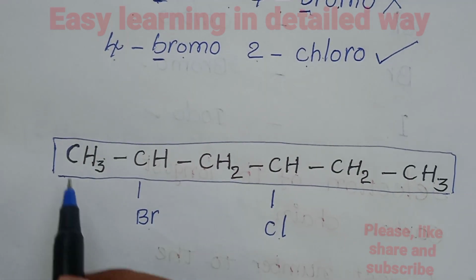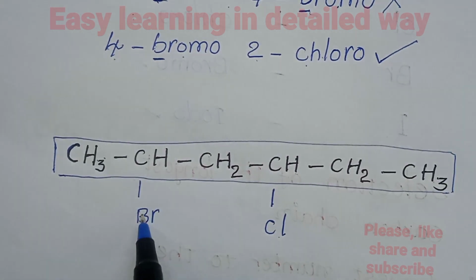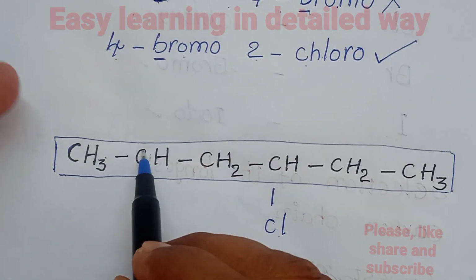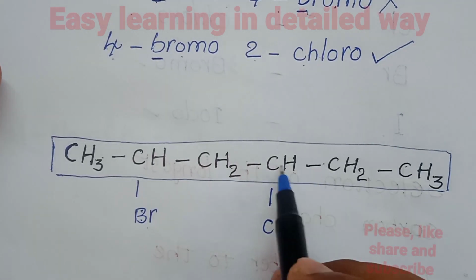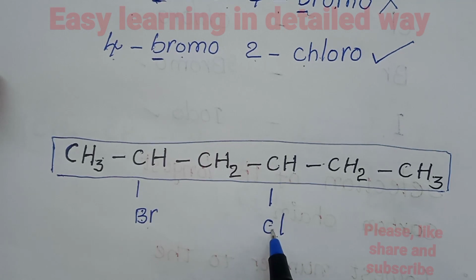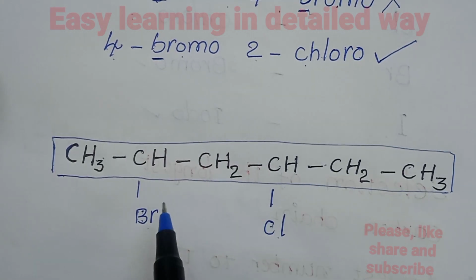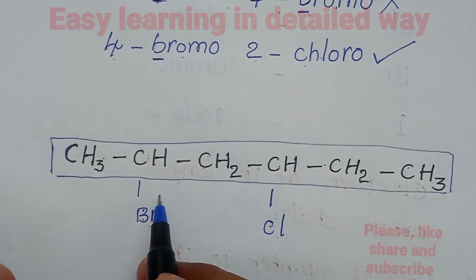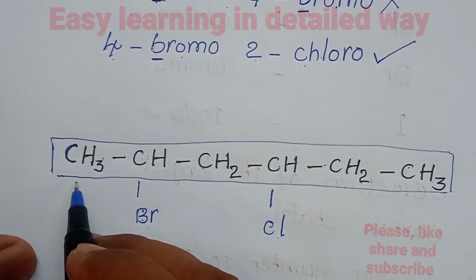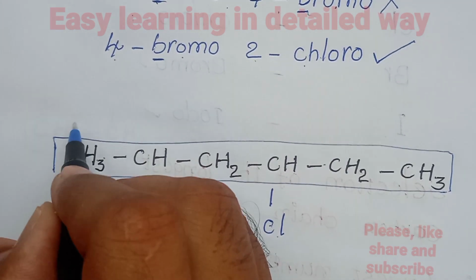Numbering from the left hand side, the first substituent is encountered at number 2, and numbering from the right hand side, the first substituent is encountered at number 3. Since rule number 2 says lowest number to the substituent, numbering from the left hand side is the right way here.